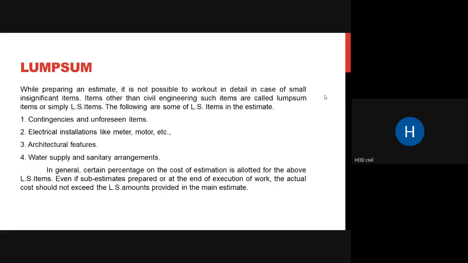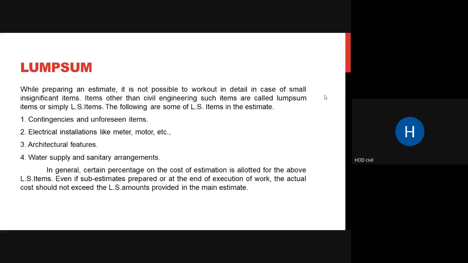So what these lump sum items usually include is your contingencies and your unforeseen items. Mainly it includes contingencies and unforeseen items. Second, your lump sum usually includes electrical installations, like your meter, your motor for pumping of your water, all these things. Then architectural features, you may have some architectural features for that. All those things are included in your lump sum. Then water supply and sanitary arrangements have to be done. So these things are usually included, but nowadays only contingencies and unforeseen items are included in lump sum.